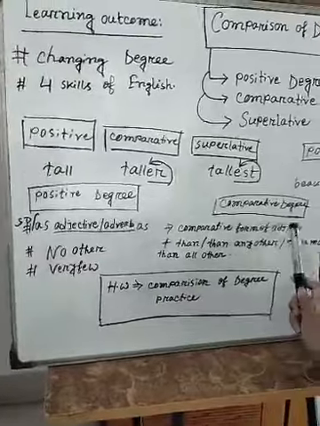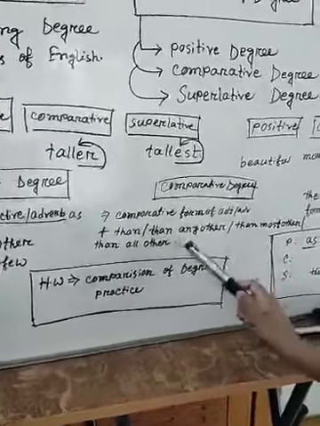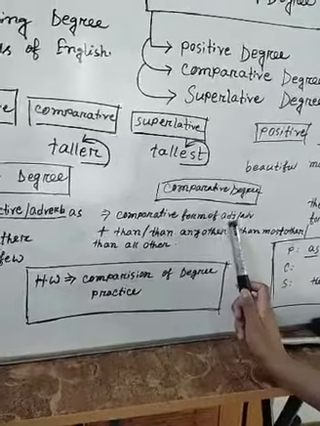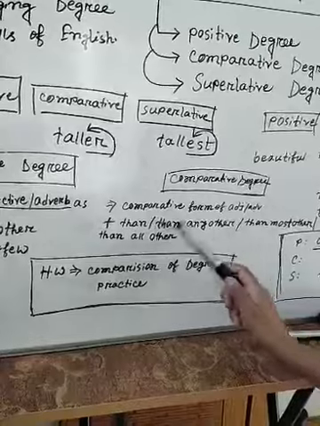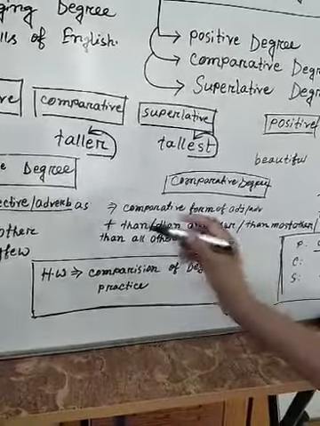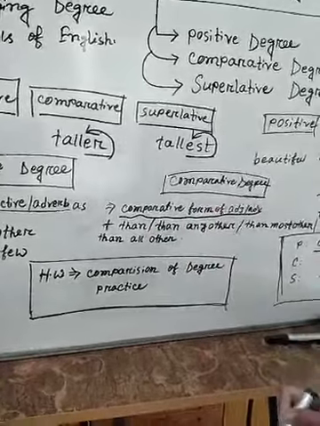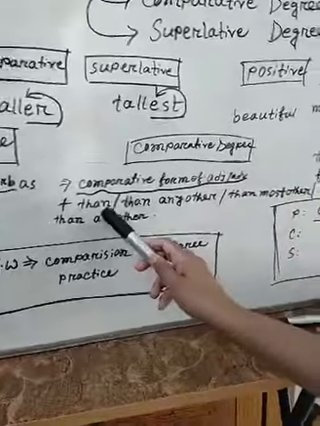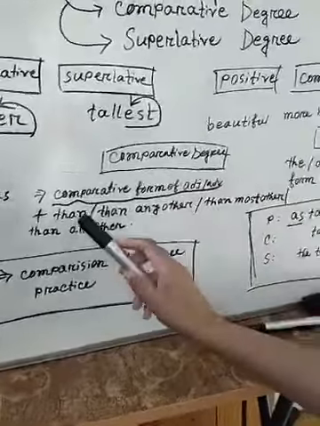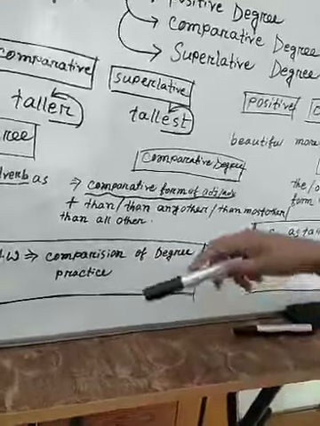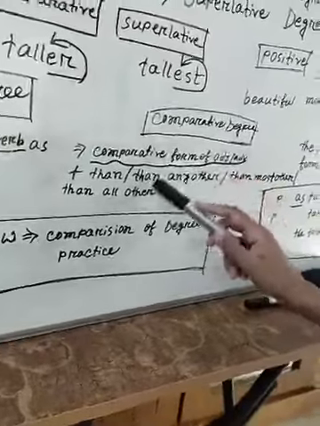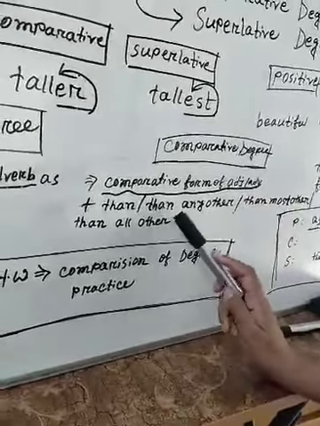Now come to comparative degree. What are the common characteristics? What are the common symbols of comparative degree? In comparative degree, after the comparative form of the adjective or adverb, we have to use "than", or "than any other", or "than most other", or "than all other". I said again, in comparative degree, what do I have to do here?